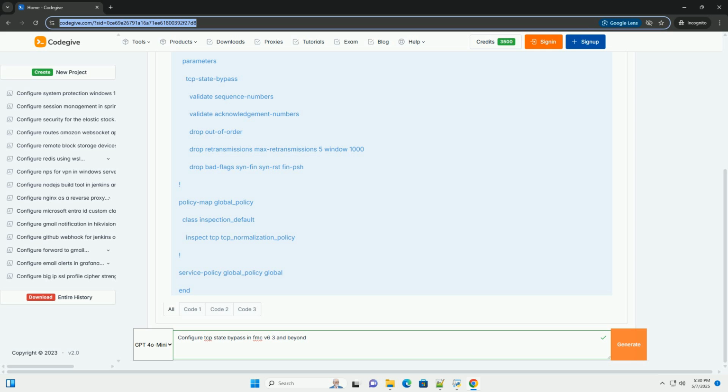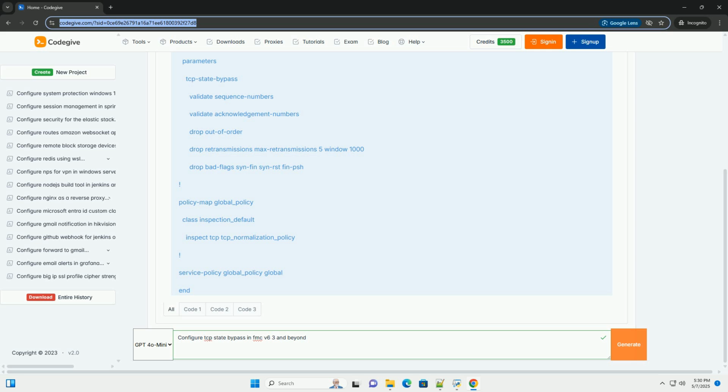Look for messages indicating dropped packets or disrupted connections. To monitor connection events, the FMC provides detailed connection event information. Filter the events to focus on connections that are subject to the TCP state bypass policy. Look for signs of disruptions. 3. Application testing: thoroughly test all affected applications to ensure they are functioning correctly.